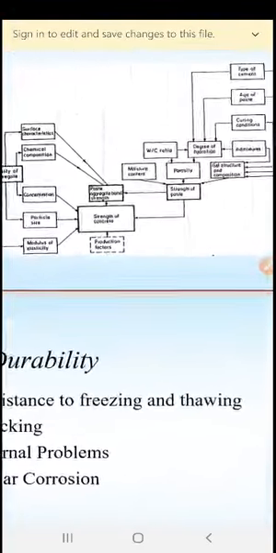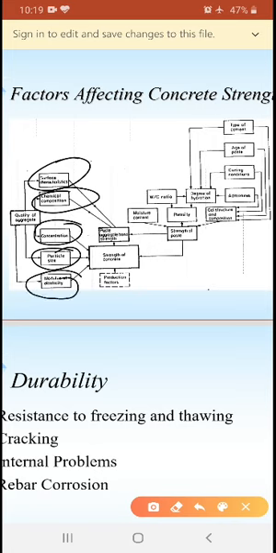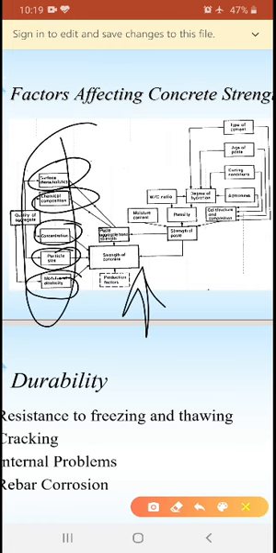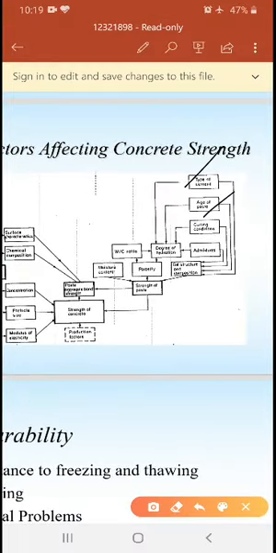This will give more details. Factors affecting compressive strength of concrete, this is the major part. So let us see one by one. Surface characteristics, chemical composition, concentration, particle size, modulus of elasticity. If these all increase, automatically compressive strength will increase. Similarly here: type of cement, age of the paste, curing conditions, admixtures. These are dependent on the degree of hydration, structure and porosity.